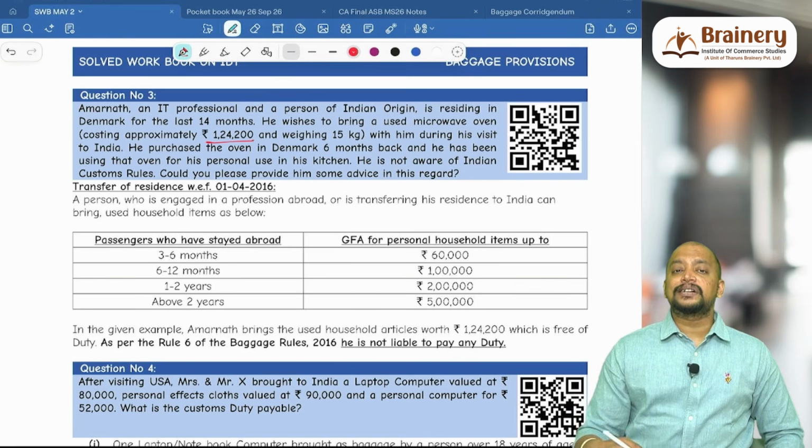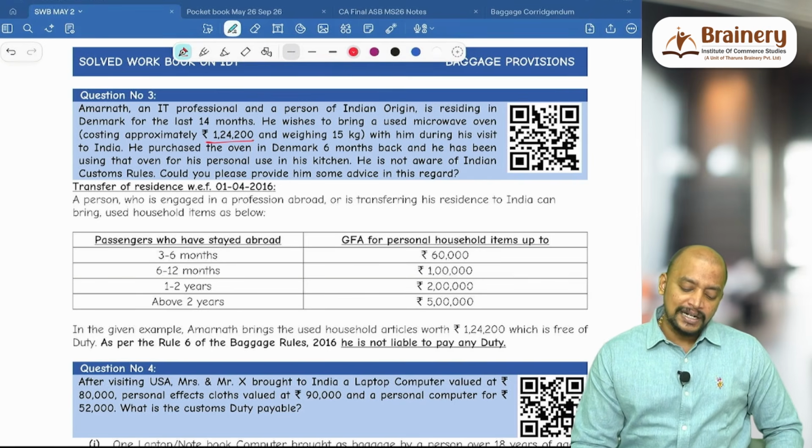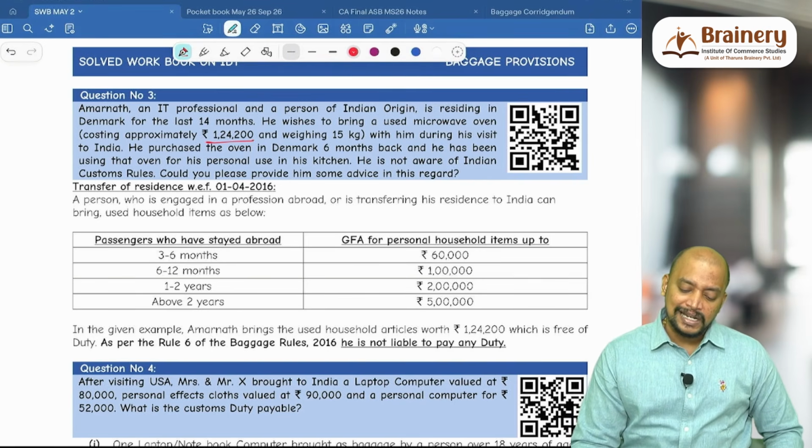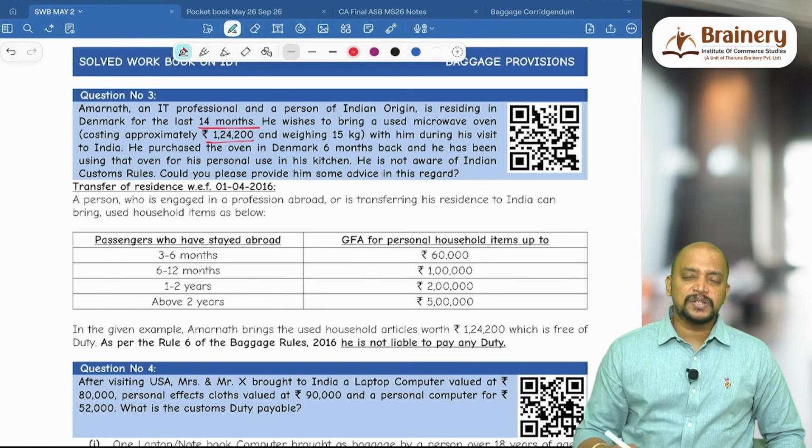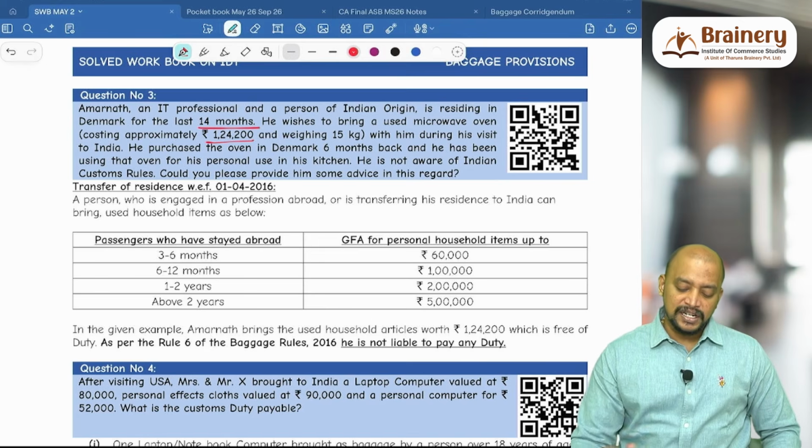So he will be coming under transfer of residence. Under transfer of residence, what is the stay? He stayed for 14 months. 14 months means more than 1 year in the preceding 2 years. So 2 lakhs he can bring.